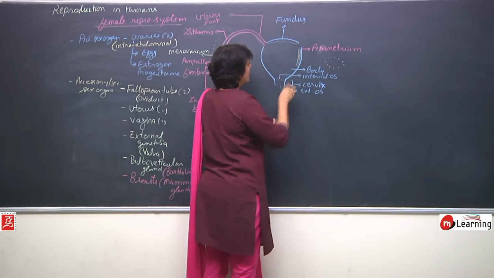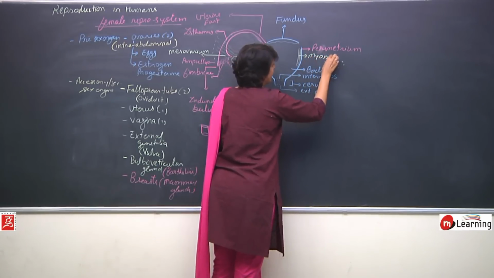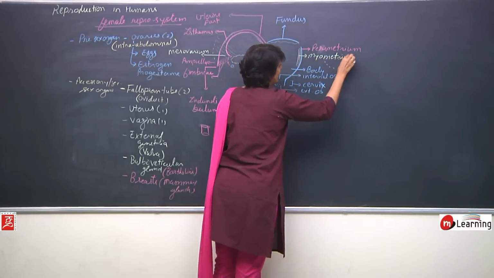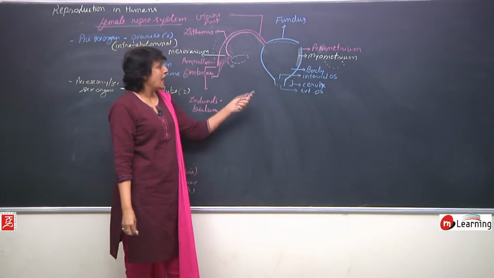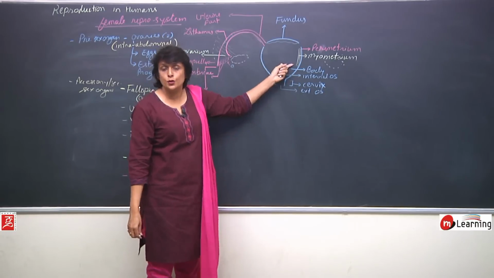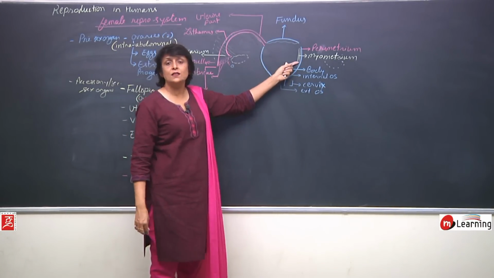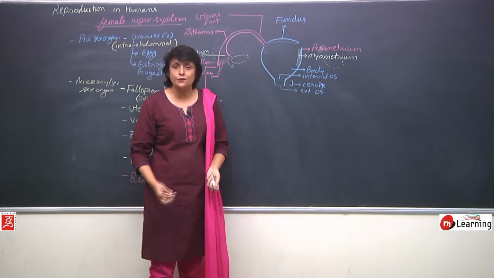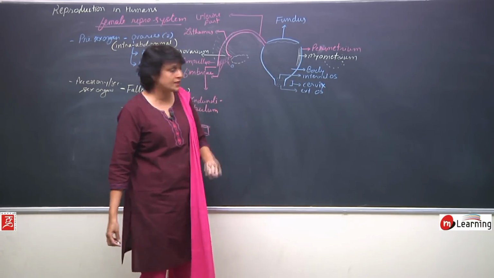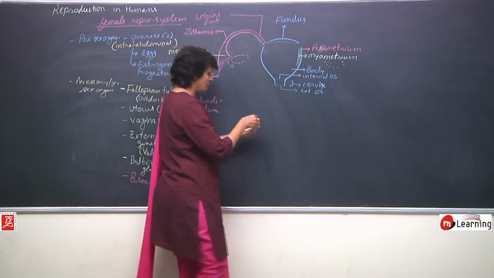It is called myometrium. These muscles are very strong and powerful, and during parturition, when the baby has to be expelled from the mother's body, these are the muscles which contract, and the contractions are highly painful, which are known as labor pains. So, it is the myometrium which helps in that parturition.